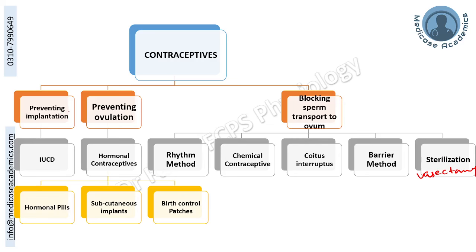At the level of implantation, after fertilization has occurred, intrauterine contraceptive devices can retard the implantation. These can be mechanical, using metals like copper that will retard the implantation, or they can be hormone based, releasing hormones locally to retard the implantation of the zygote. Those involving prevention of ovulation are hormonal contraceptives that can be taken in the form of pills, implanted subcutaneously, or used in the form of patches.